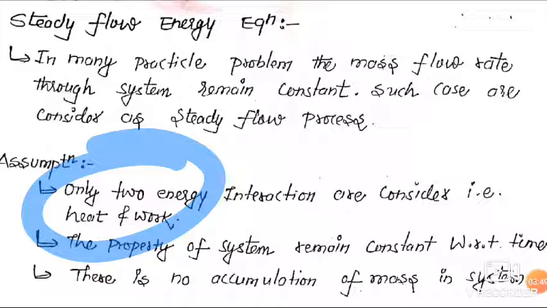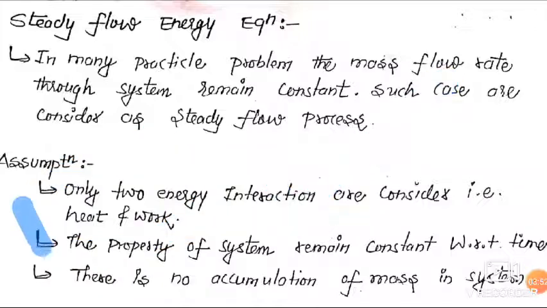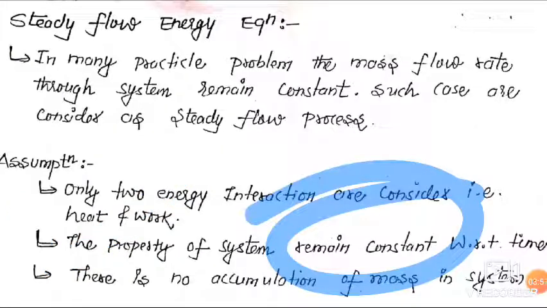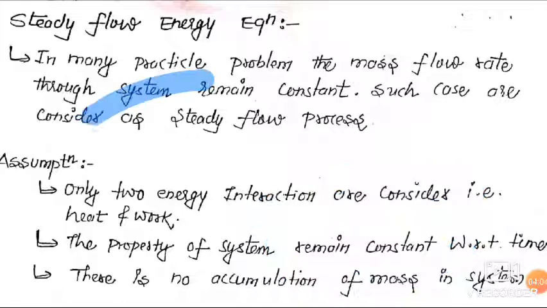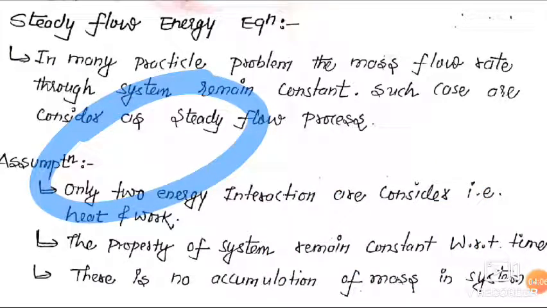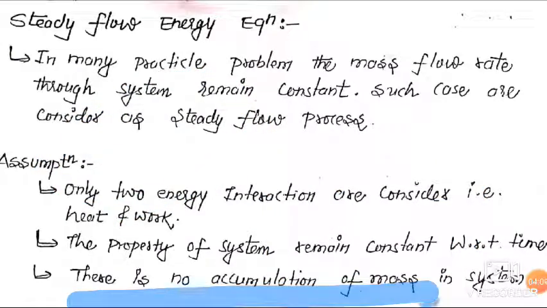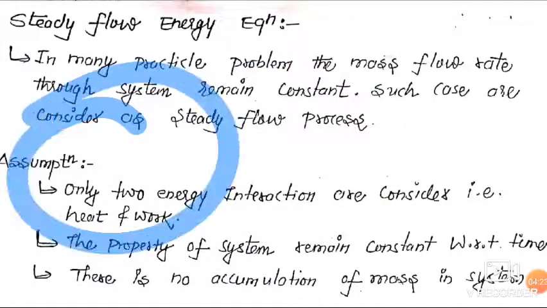Then friends, the properties of the system remain constant with respect to time. The volume, the mass, the pressure, the temperature all remain constant. They do not change with time. And friends, there is no accumulation of mass in the system. The mass coming in from the inlet is equal to the mass going out from the outlet. So this is the assumption of the steady flow energy equation.